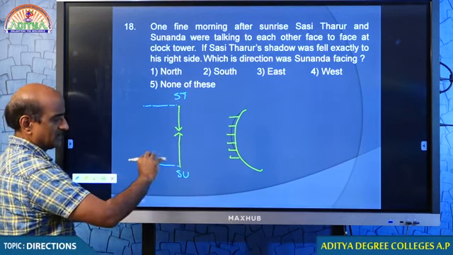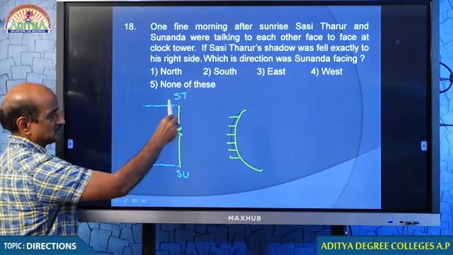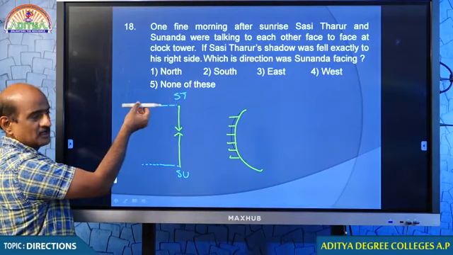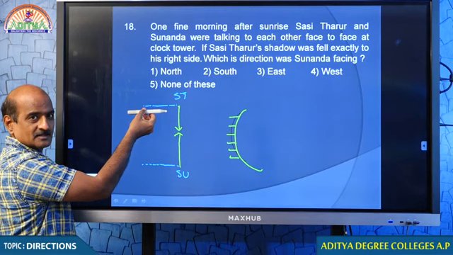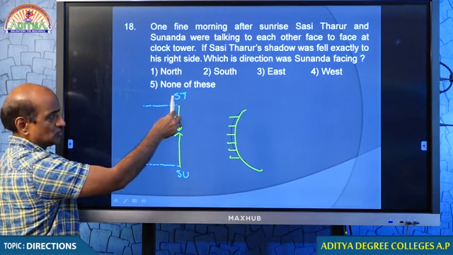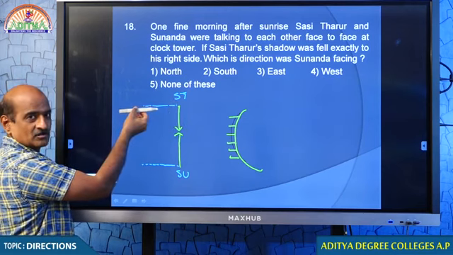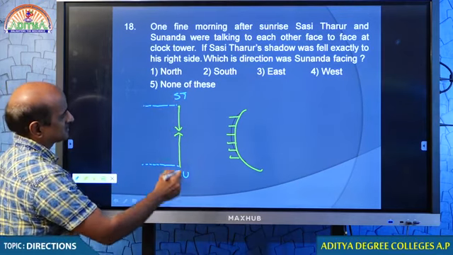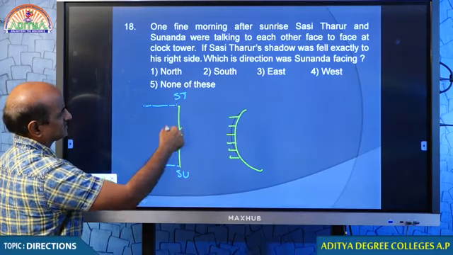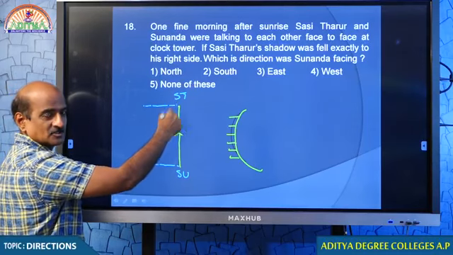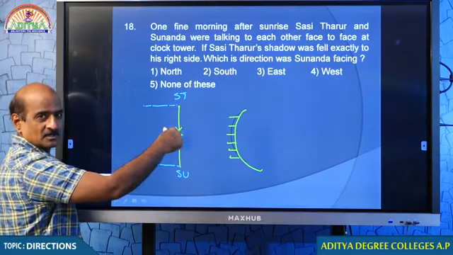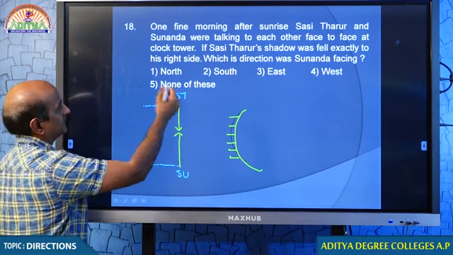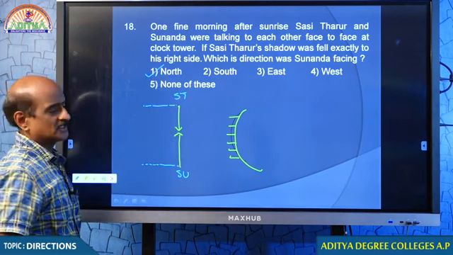Sunanda's shadow will be onto her left. Shashi Tharoor's shadow will be onto his right. If this is Shashi Tharoor, you see his shadow onto his right. Therefore, which direction was Sunanda facing? This direction is said to be south, so South or north? North. Therefore, Sunanda must be facing north.